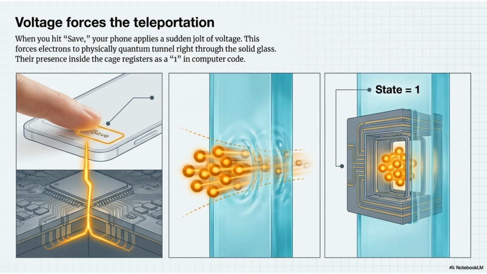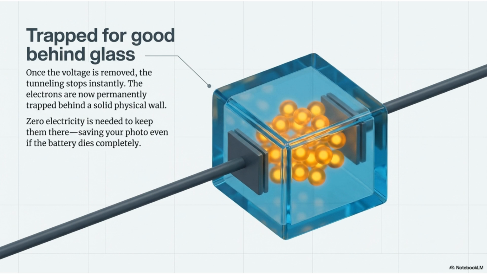When you hit save, your phone applies a sudden jolt of voltage, forcing electrons to quantum tunnel right through the solid glass. Their presence inside the cage registers as a, quote, 1 in computer code. Once the voltage is removed, the tunneling stops instantly. The electrons are permanently trapped behind a solid physical wall. Zero electricity is needed to keep them there, saving your photo even if the battery dies completely.